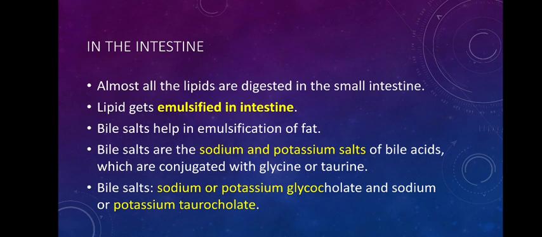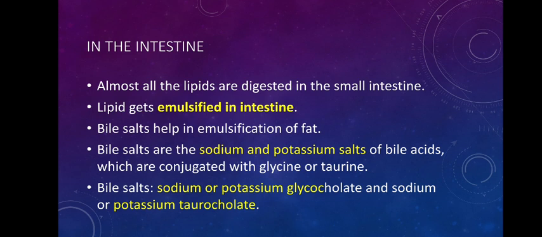Through a common duct called the hepatopancreatic duct, the secretions of both the liver and the pancreas are released into the duodenum. The secretion of the pancreas also contains enzymes that help in digestion of lipid. This enzyme is called pancreatic lipase. In addition to that, it also secretes phospholipase A and B, then cholesterol esterase, etc. Plus, the intestine also secretes its own enzyme, intestinal lipase.